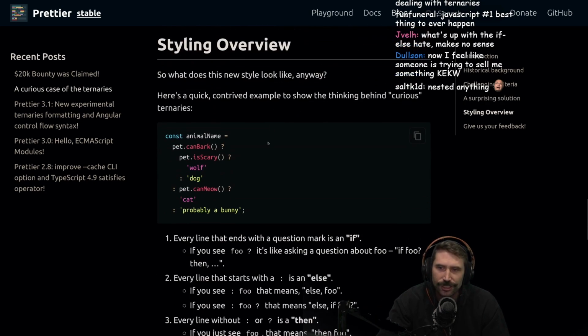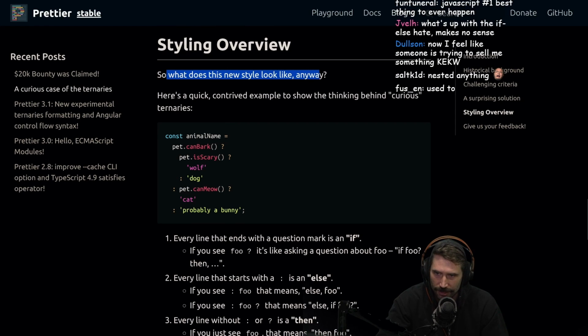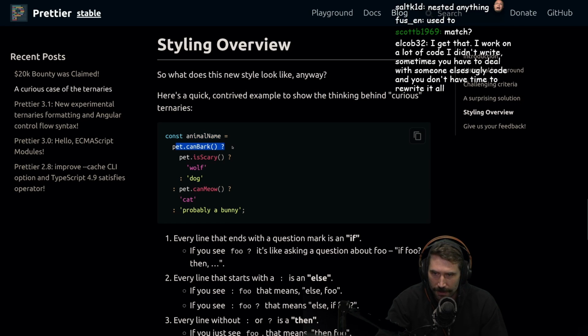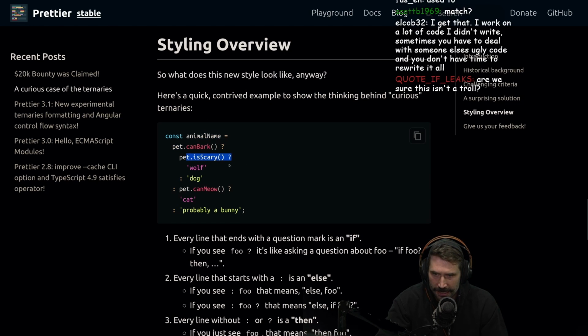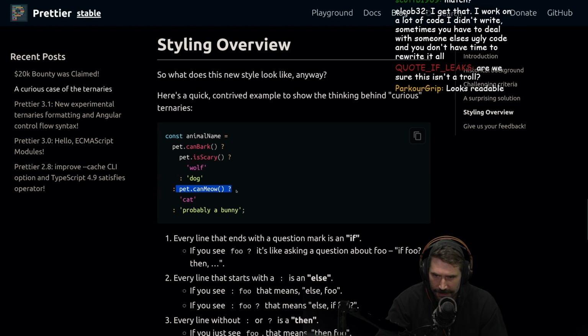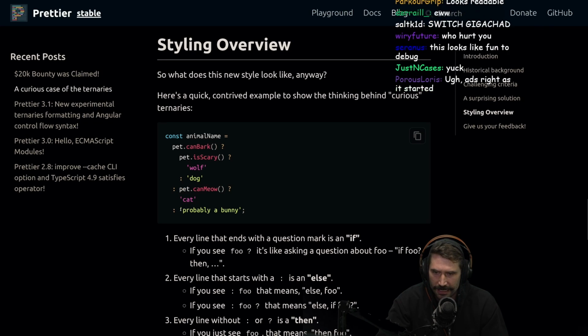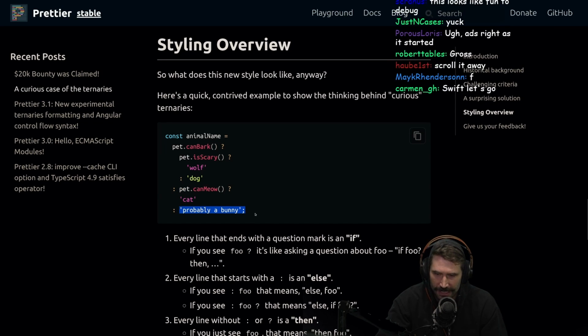Okay, let's just see it. Styling overview. So what does the new style look like? Here's a quick contrived example and the thinking behind curious ternaries. Pet can bark, is scary, wolf, else dog, else outer else, can meow, inner then, cat, inner else, of the outer else, probably a bunny.